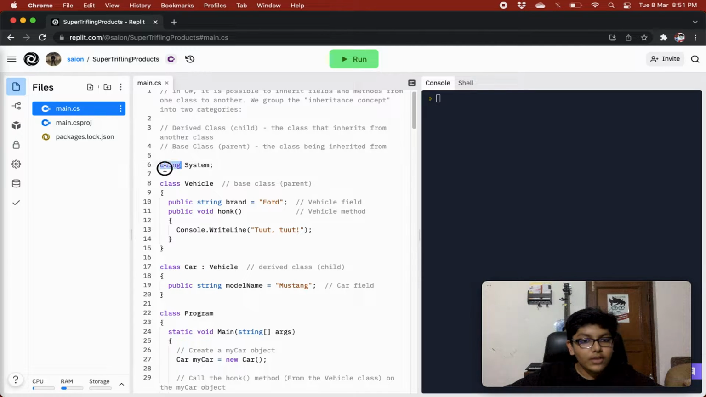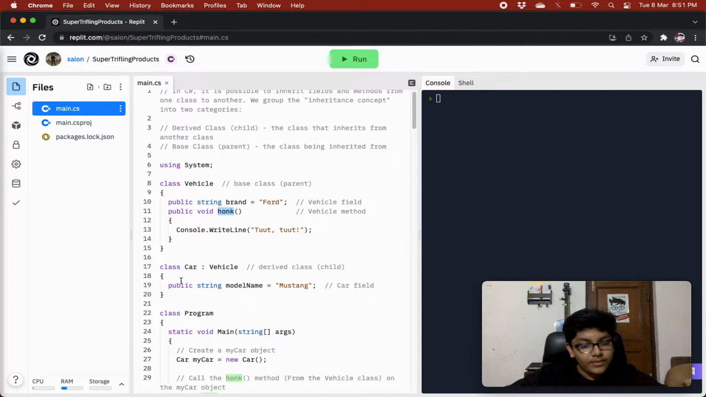So we are using System. We have a class Vehicle in which we are creating a public string brand, with the value Ford. Then we are creating a honk method, and in this we are writing "toot toot", so we are making a car sound.